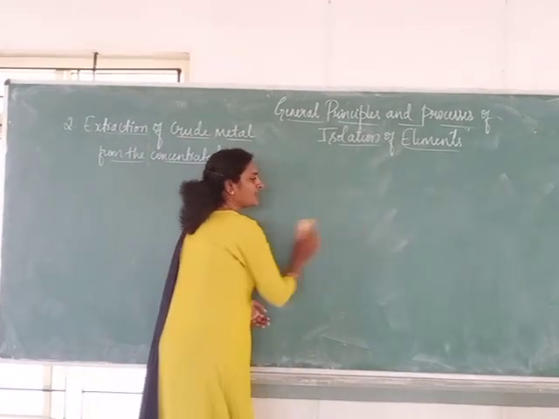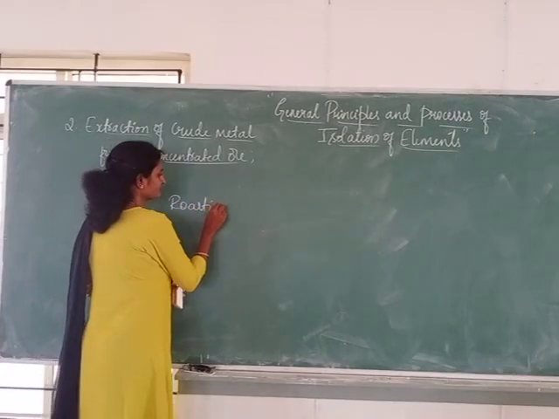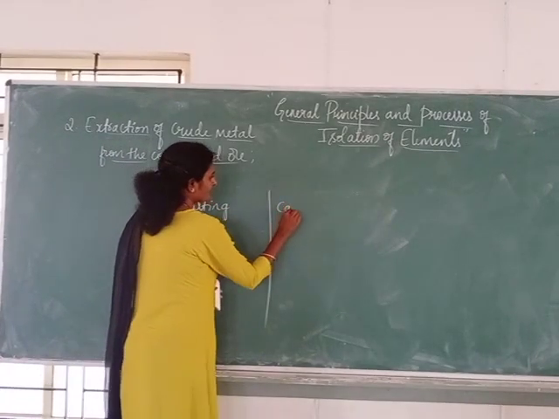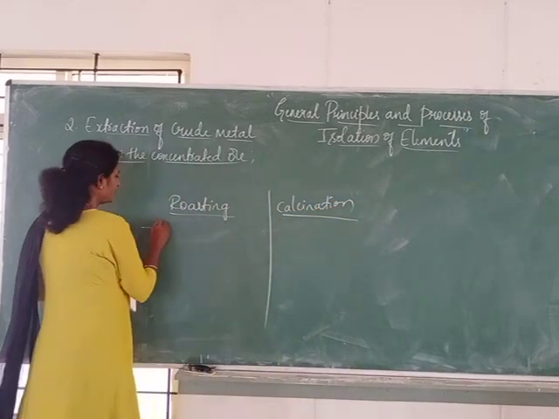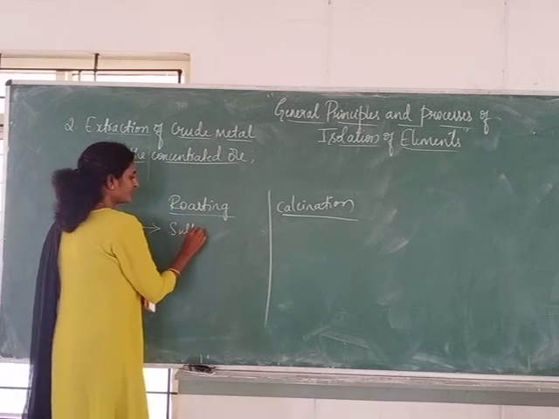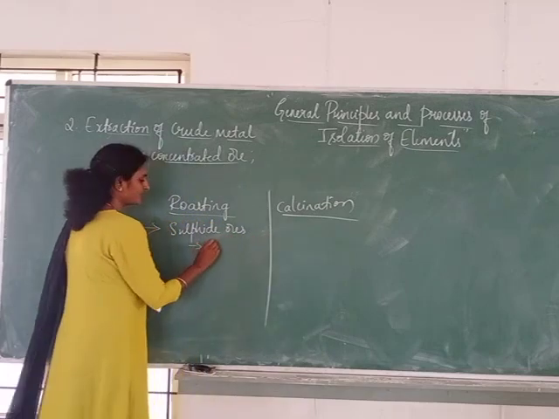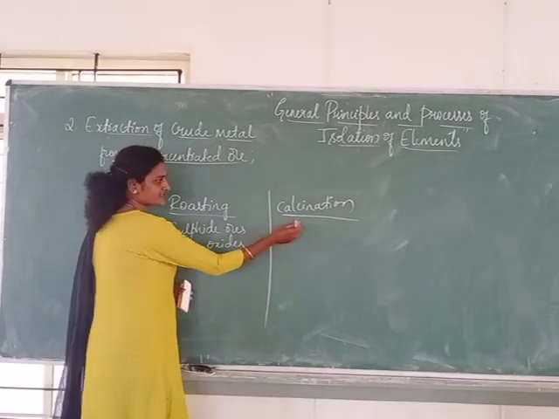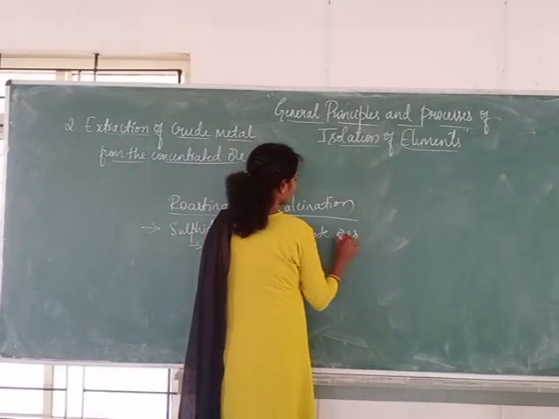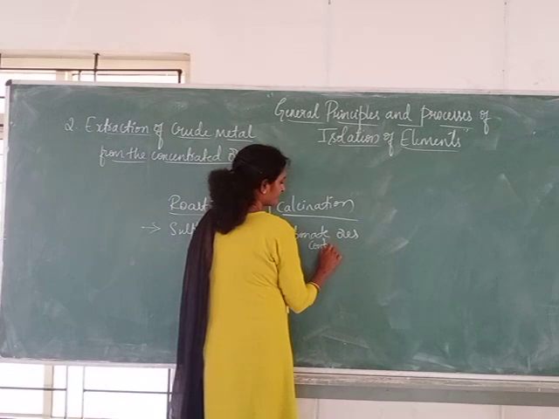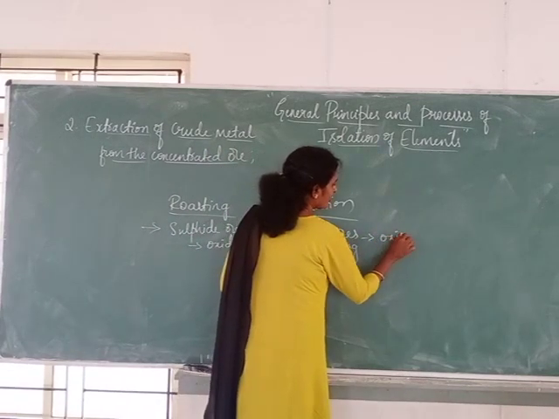Okay, so let us see how we are going to convert it by using roasting as well as calcination. As I told you, in roasting, sulfide impurities will be converted into oxides, whereas in calcination, carbonate-containing ores will be converted into the oxides.